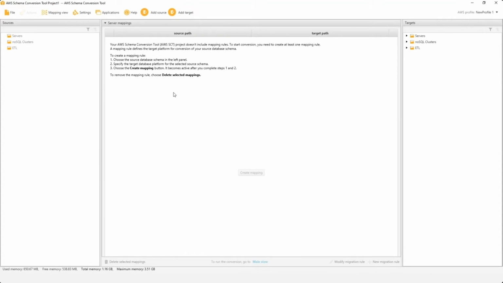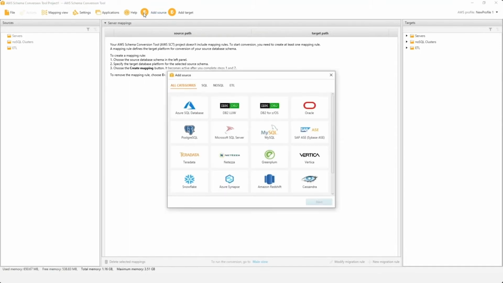Prior to this feature, which I'm going to show you now, if you were trying to move multiple schemas to different target instances in AWS, you would have to create multiple projects in AWS SCT. With this new feature, I can create multiple mappings of my schema into different target instances in AWS within a single project. Let's create a project.